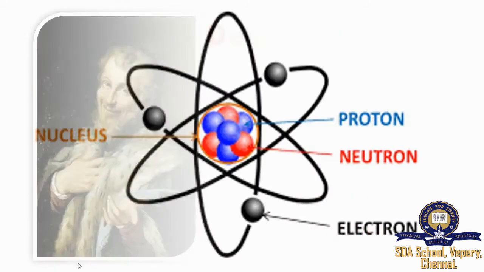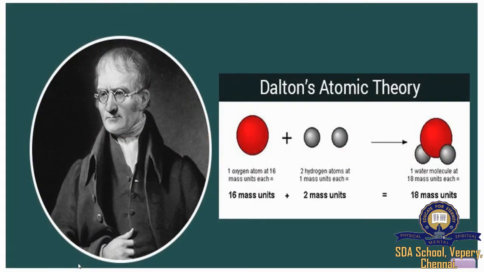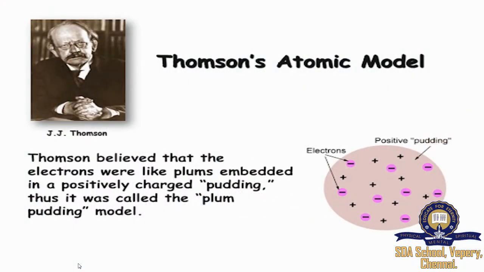Many scientists were curious to find out the internal structure of an atom. They wanted to find out the particles present inside the atom and how these particles are arranged in an atom. For explaining this, many scientists proposed various atomic models. In 8th standard, you would have studied about Dalton's atomic theory and J.J. Thomson model. Now we will see the other two models which explain how particles are arranged within an atom.